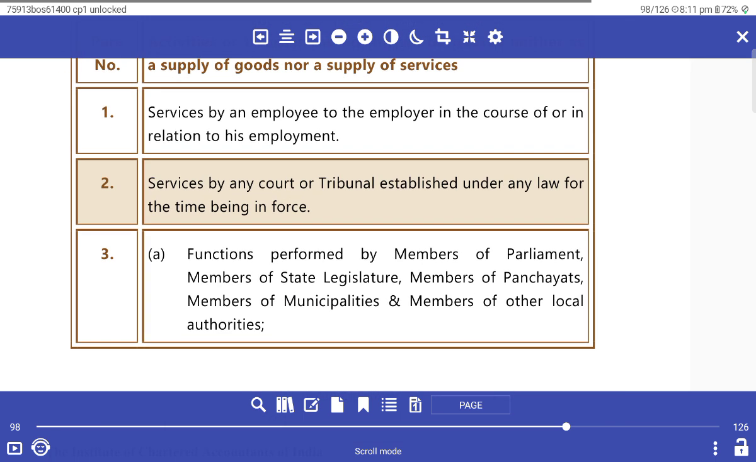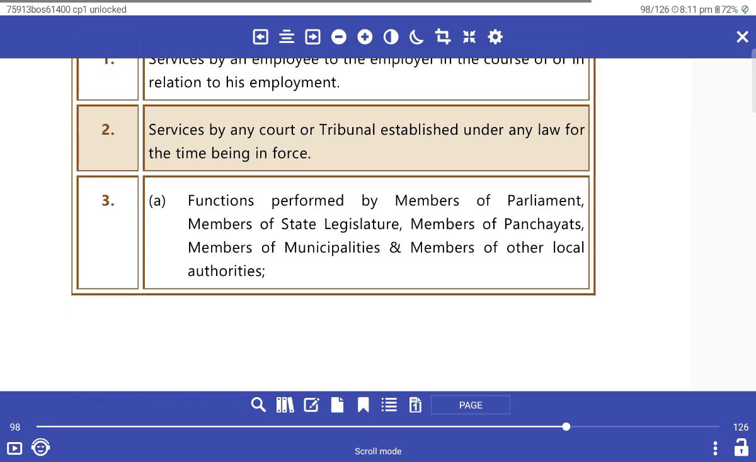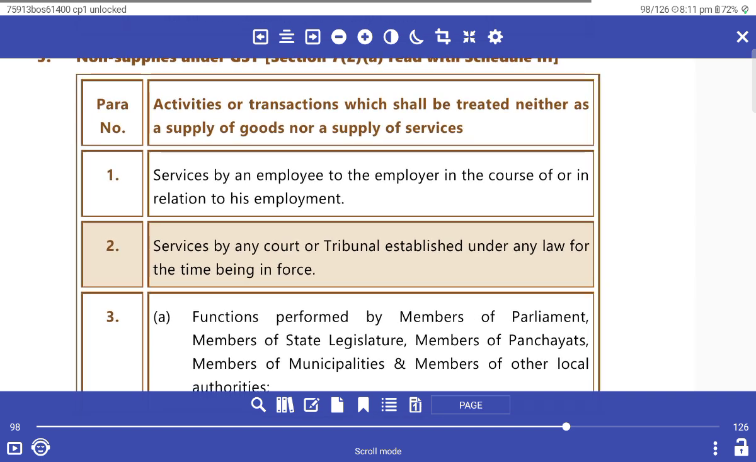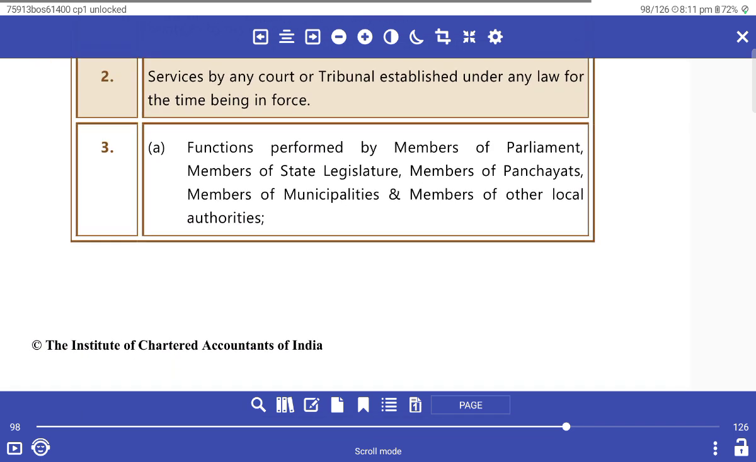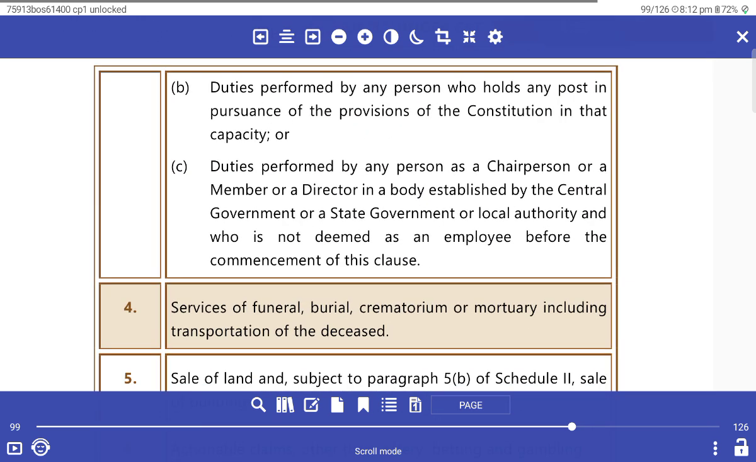Service by an employee to the employer in the course of or in relation to the employment. Service by any court or tribunal established under any law for the time being in force is exempted. These are treated as neither a supply of goods nor a supply of services. Functions of a member of Parliament, member of State Legislature, member of Panchayat, member of Municipality and members of other local authorities are exempted. It's not a service, not a supply.